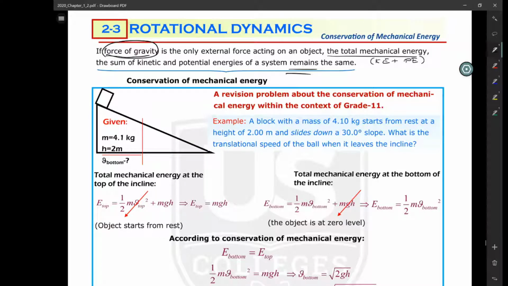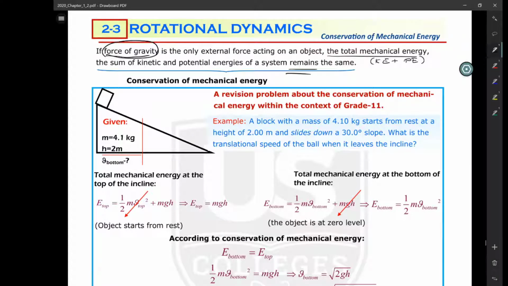So kinetic friction causes an object to slow down by decreasing the object's mechanical energy. That's why I'm talking about kinetic friction, because static friction helps an object to move, or helps us to move, so it does not cause a loss of energy, but kinetic friction can. That's why we are going to neglect kinetic friction and air resistance while we are talking about conservation of mechanical energy.